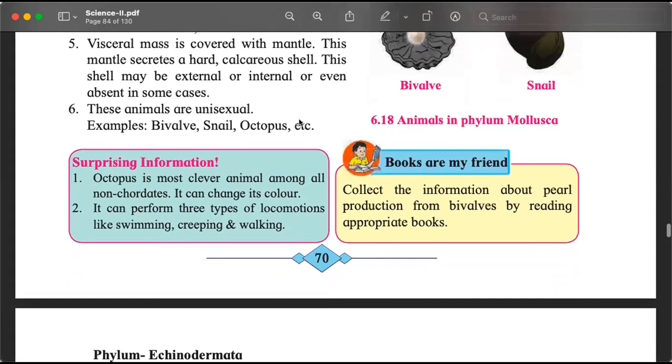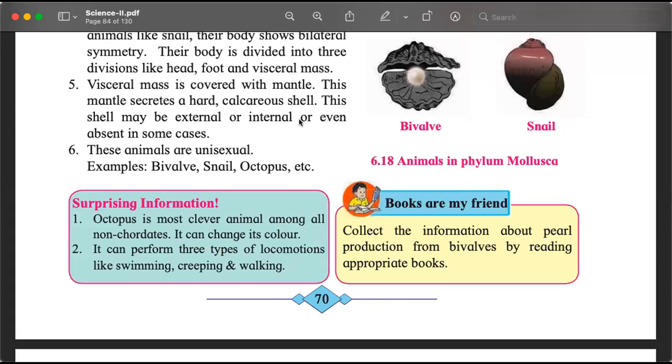So if you were thinking कि ये shell आता कहाँ से है, बनता कहाँ से है, they create it. The shell is created through the secretion of the body of these organisms. They are also unisexual. Examples include bivalves. ये हमने पढ़ा होगा किसमें? What is this called? जिसमें हम मोतियां बनाते हैं.